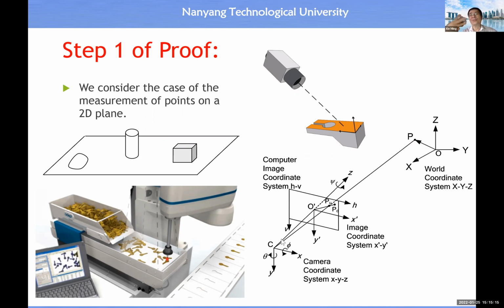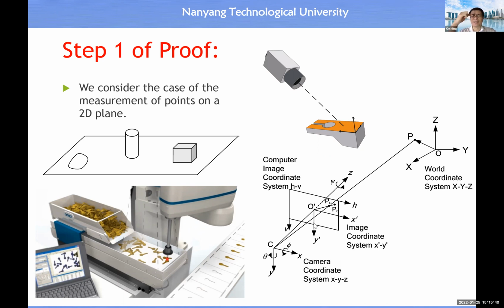For the convenience of description, we use the symmetric image plane, which is in front of the lens. Then we have this virtual or equivalent image plane. In this equivalent image plane, we have a real coordinate system assigned to the image plane.